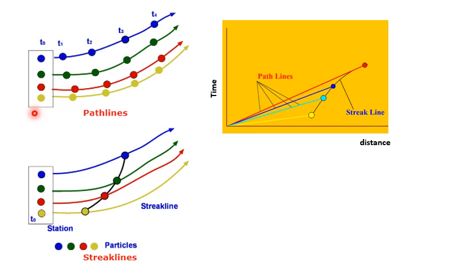We have a stream of liquid where the fluid is in motion, and we have developed a station on which we have injected four dyes of different colors: blue, green, red and yellow. At time t0 we have the position known, and we're going to determine the position at times t1, t2, t3 and t4. So the particle is being located after some time as it moves in the stream.